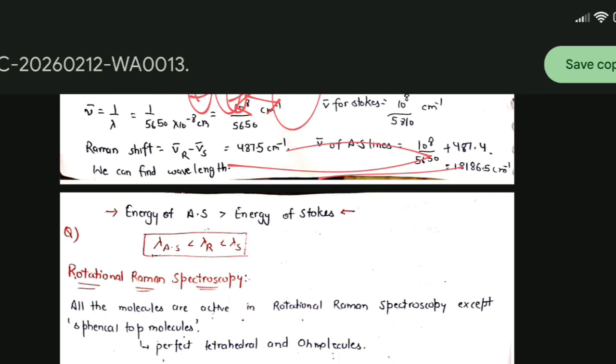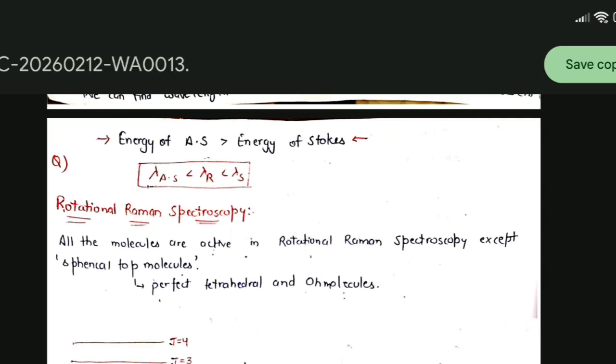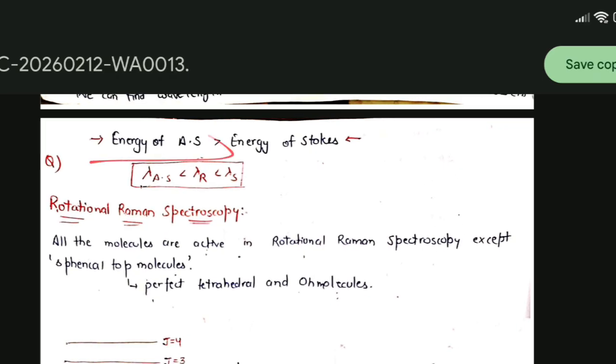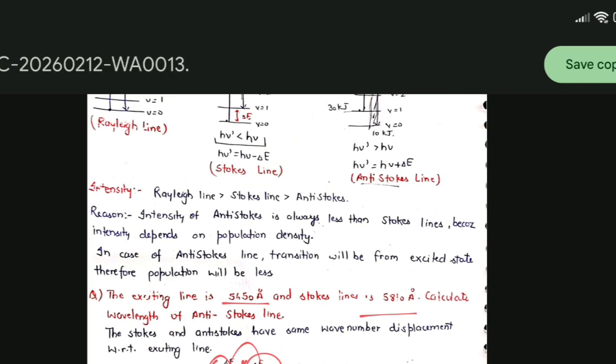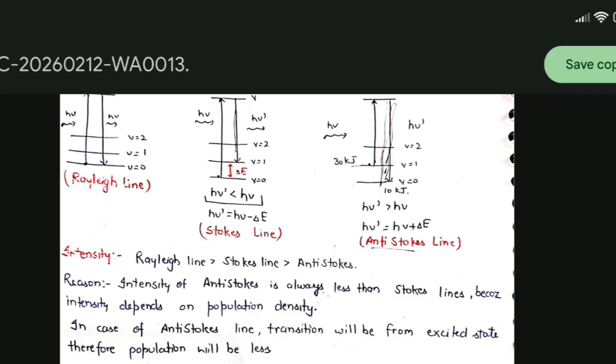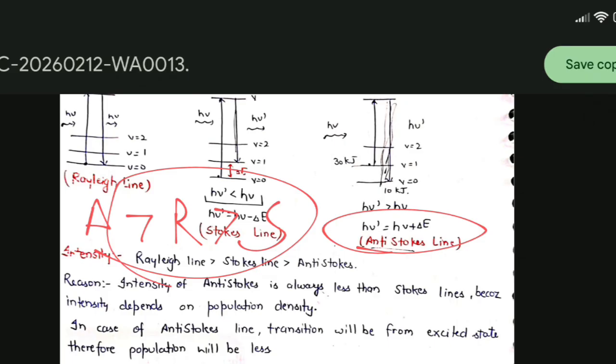You can see this example and try to solve it by yourself. I have told that the energy of anti-Stokes lines is greater than the energy of Stokes lines. The energy of anti-Stokes lines is highest, then Rayleigh lines, then Stokes lines.